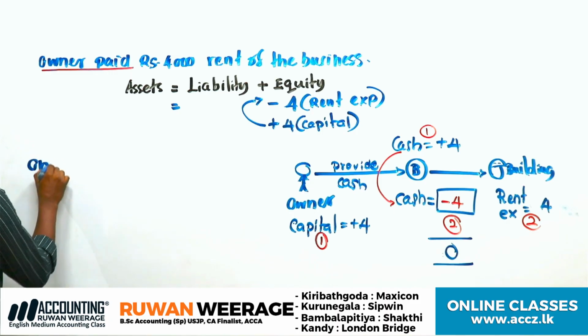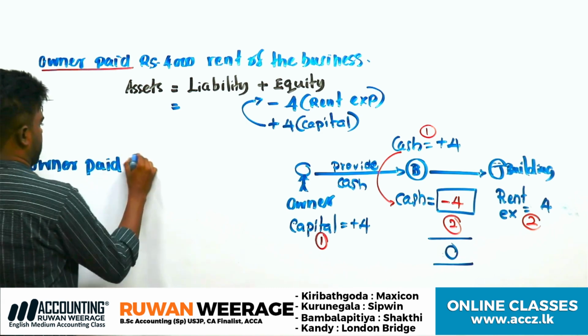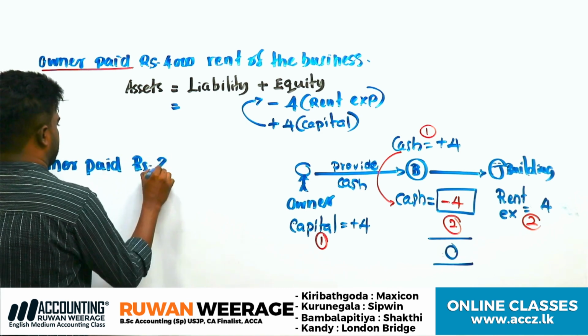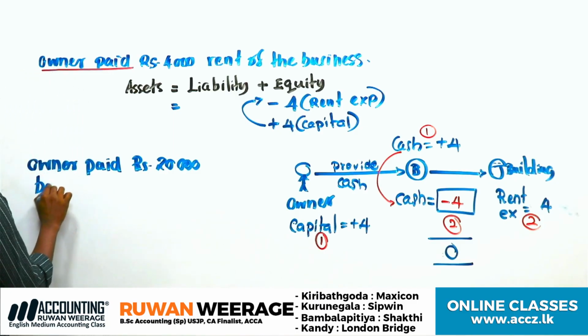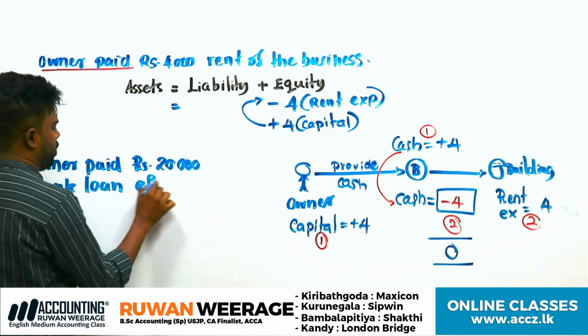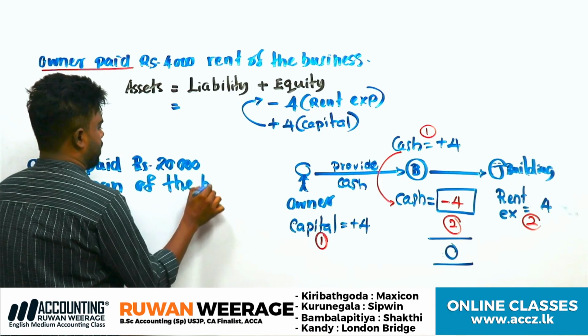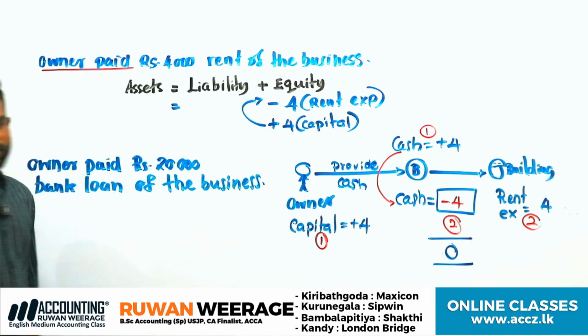Try to write down this one in your CR book. Owner paid 20,000 bank loan of the business. Can you record this one?